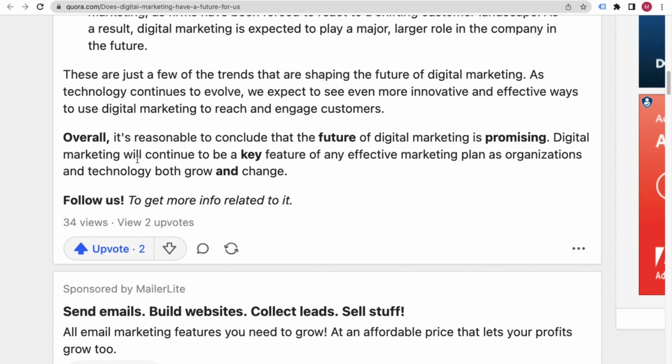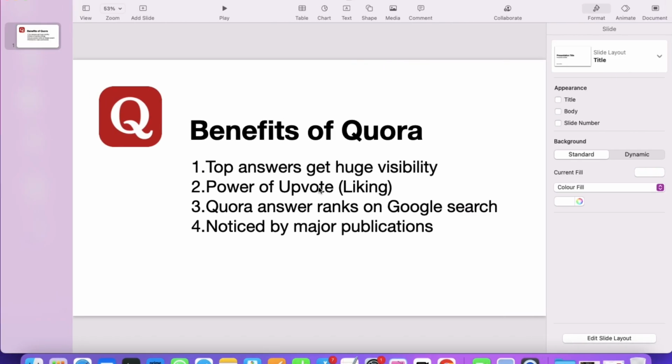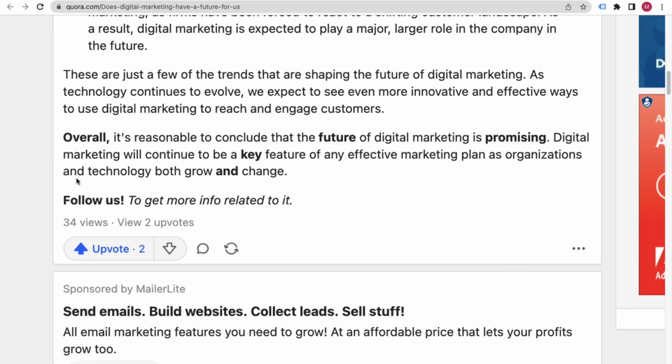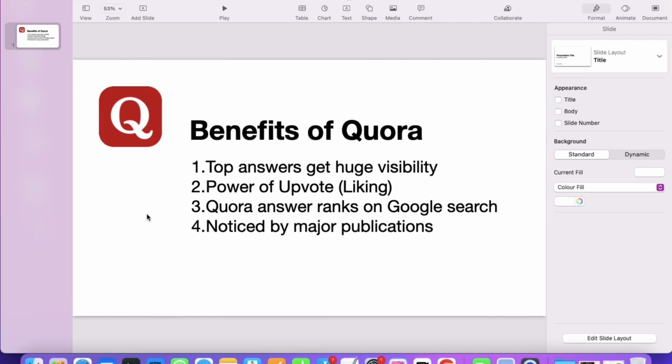Ultimately it will get more visibility, and Quora will push this answer in front of more people. So likes are very important. That means you have to write your answer in such a way that you always get upvotes on your answer. That is very important.